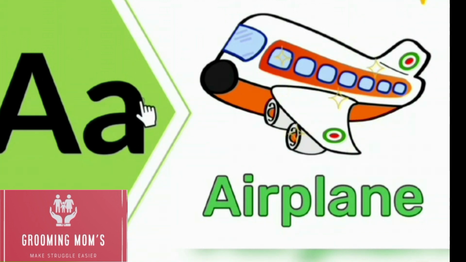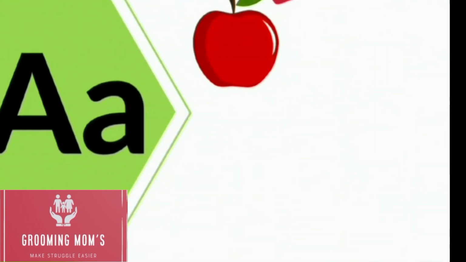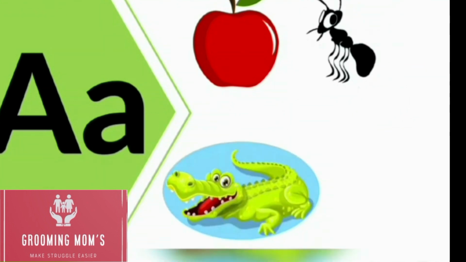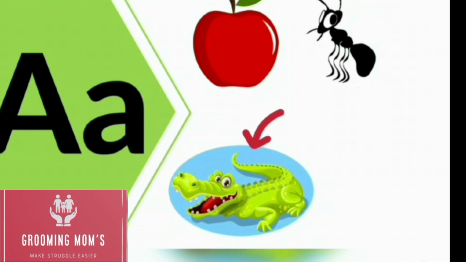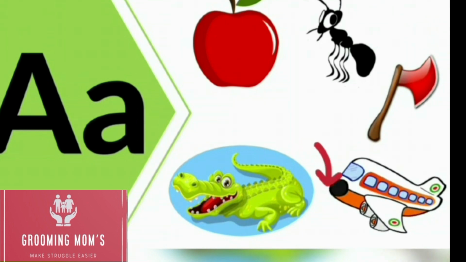Now let's revise them again. A for apple, red apple. A for ant, a small insect. A for alligator, a water animal. A for axe. A for airplane. It is an air transport.